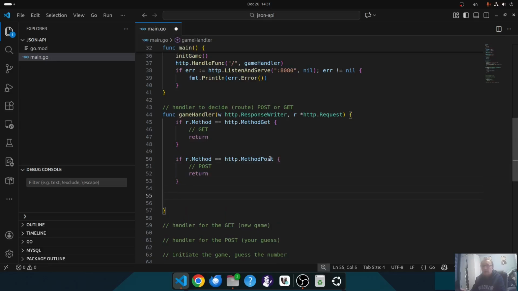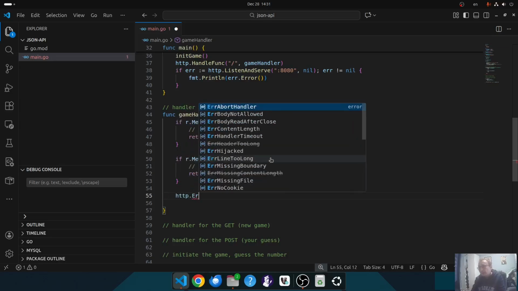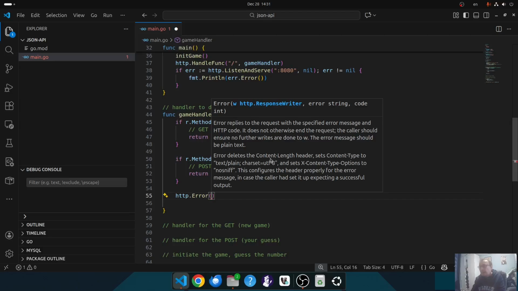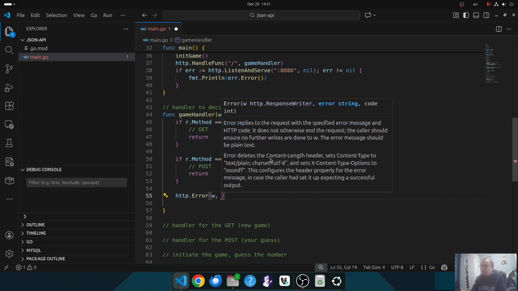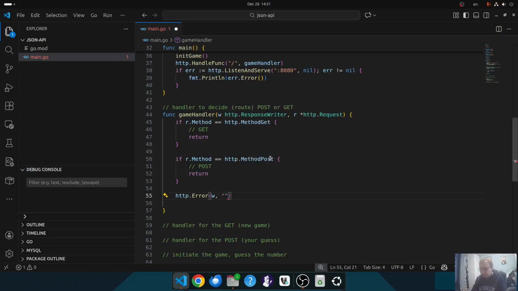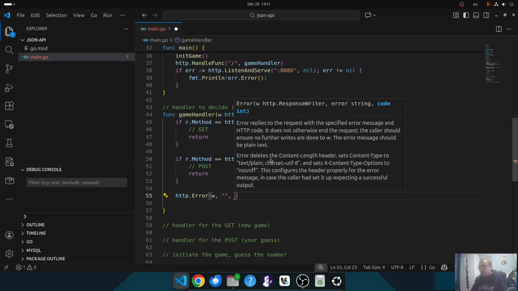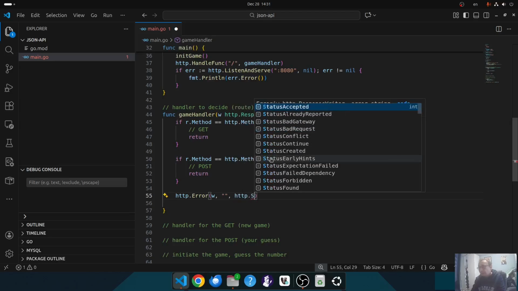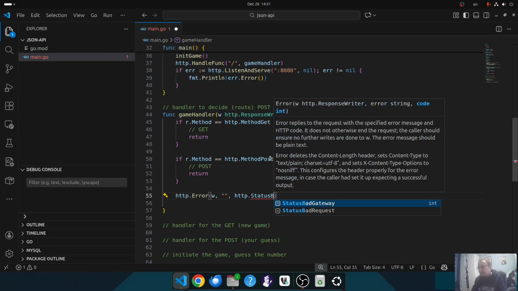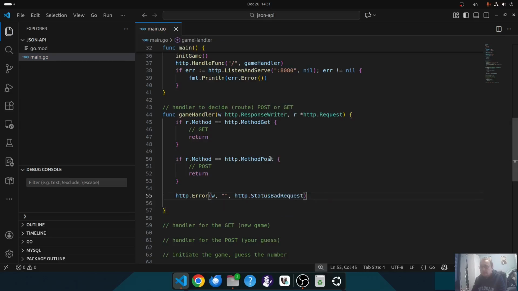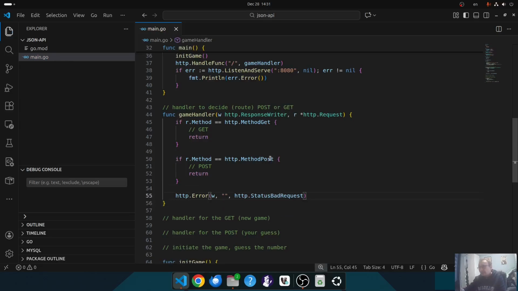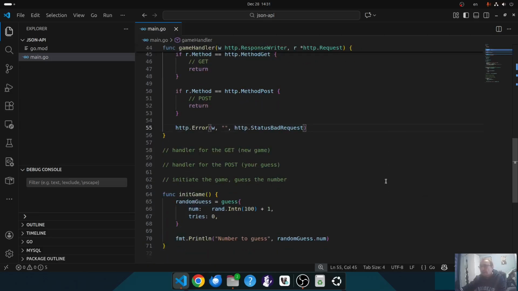If none of them, I just have a bad request. So let's return with a bad request, http.Error. I can respond to the response writer. I will leave this empty. This is an optional string. http.StatusBadRequest. Because the bad request speaks for itself, I will just keep it as it is without any message.